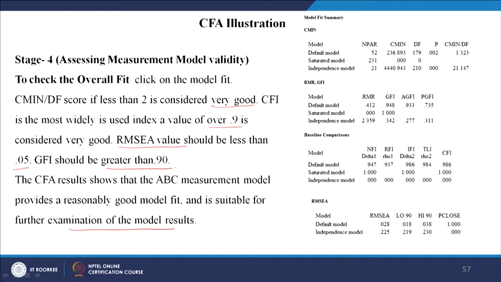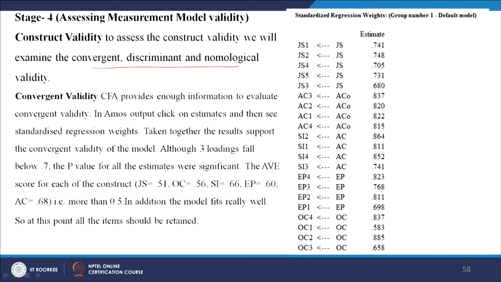So, this is only one part. The measurement model says that the model is good and can be tested for the relationships, as in the structural model. Construct validity: to assess the construct validity, we will examine the convergent, discriminant, and nomological validity in this case only.